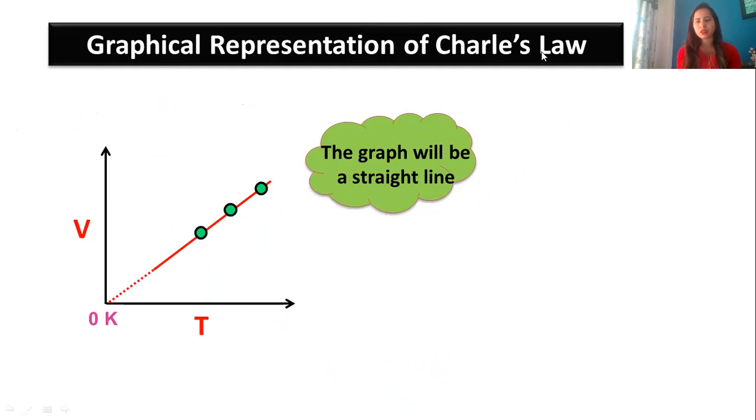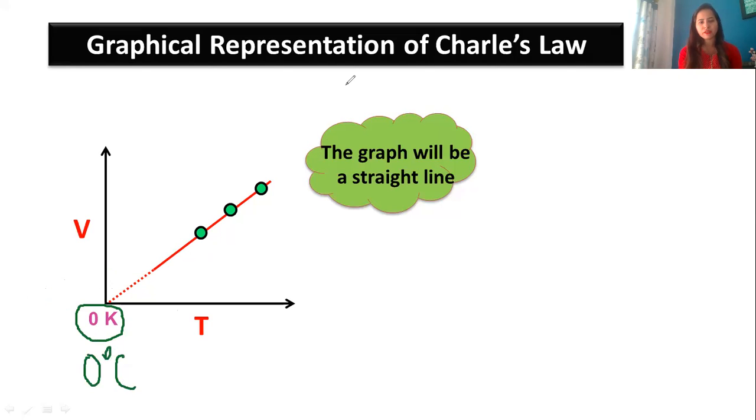But when you are plotting a graph and you see it in your textbook, 0 Kelvin is not mentioned over here. They have mentioned 0 degree Celsius. So if I say 0 degree Celsius, I have to extrapolate this graph to the back. Means my graph will be over here.